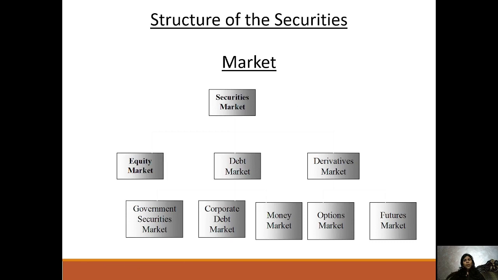Now, the structure of the security market in India. The security market is divided into equity market, debt market, and derivative market. And under that, there are the government security market, corporate debt market, money market, option market, and future market.